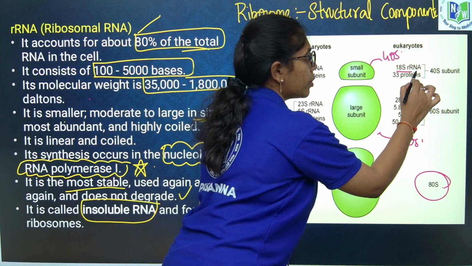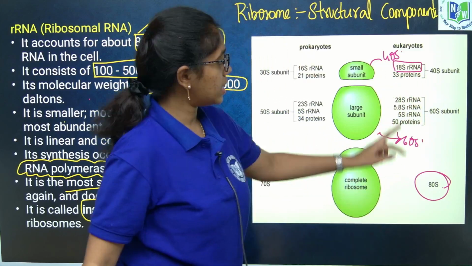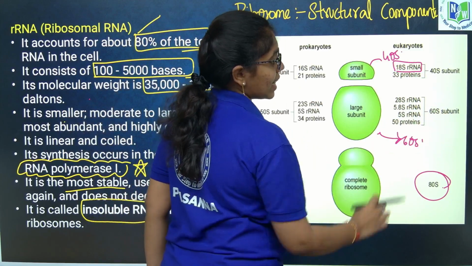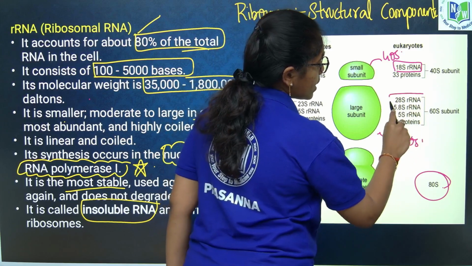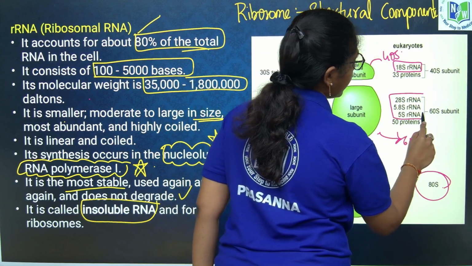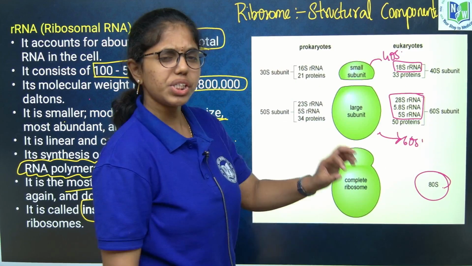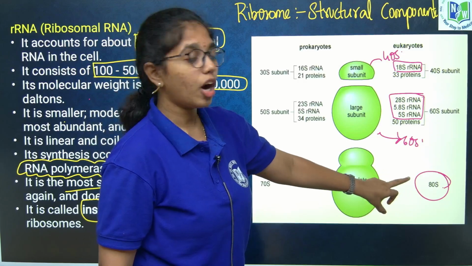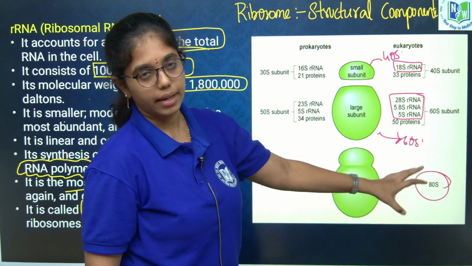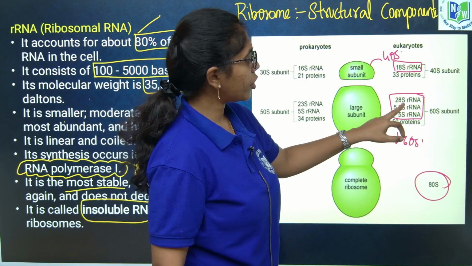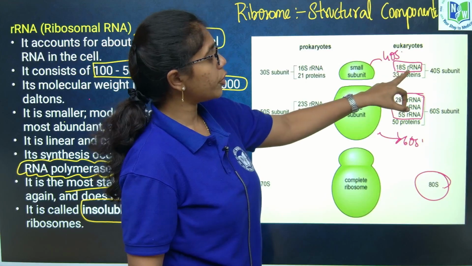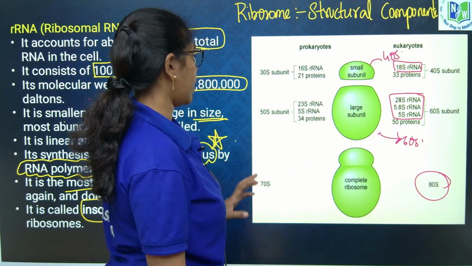In the smaller subunit, 18S rRNA is present in eukaryotic 80S, and in 60S, that is the larger subunit, 28S, 5.8S, 5S rRNA are present. Just remember one thing, all the S values are there in eukaryotic 80S, wherein the larger subunit has 28, 5.8, 5S rRNA. Here in the smaller subunit you have 18S rRNA.